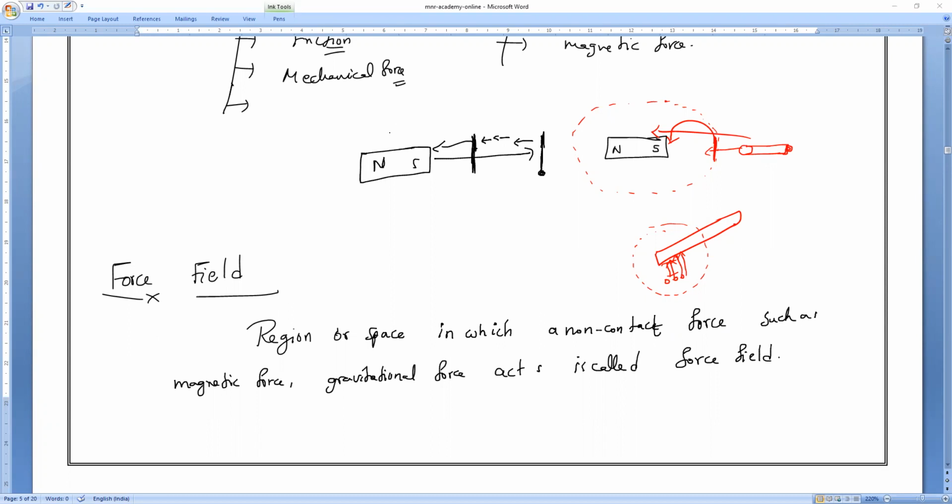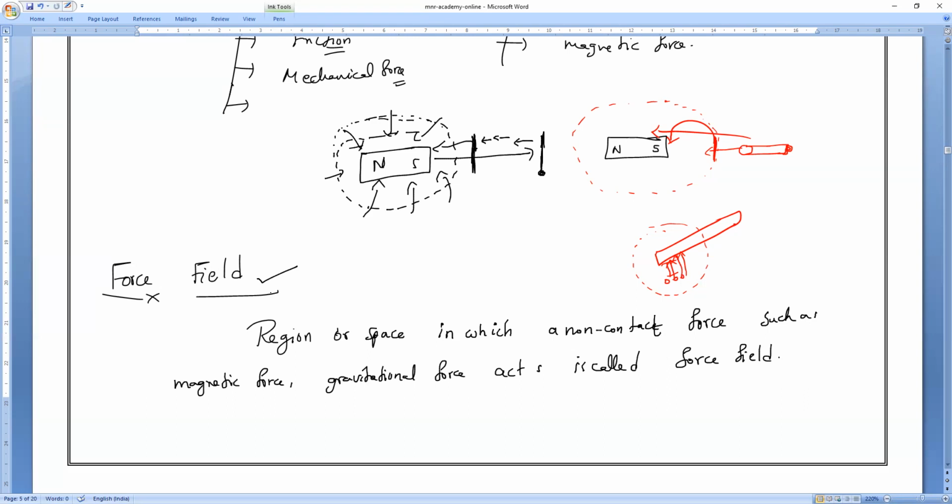Like that, from any side if you bring it, there is a certain region where the force of the magnet is influencing. In that region, if you bring the object, automatically the metal object will be attracted by the magnet. That region where the influenced force is acting, what do we call it, guys? Everybody? We call it force field.